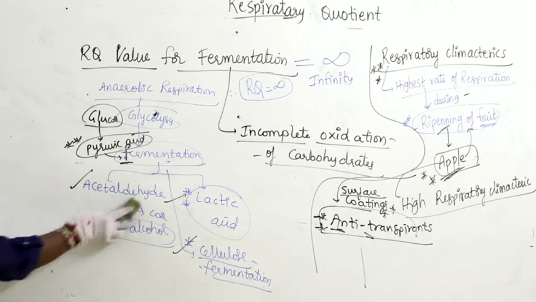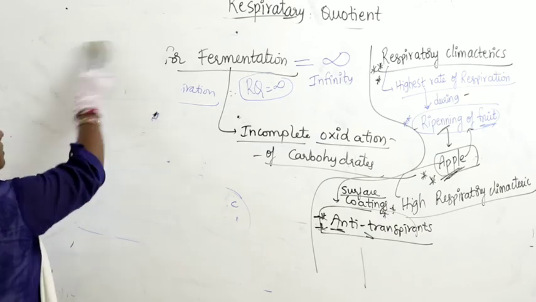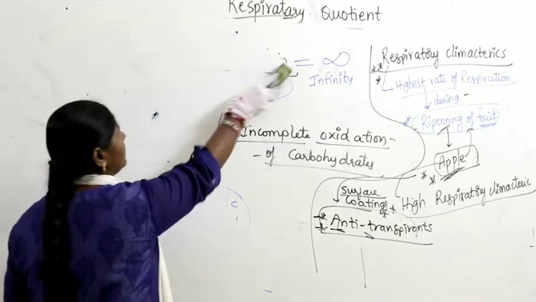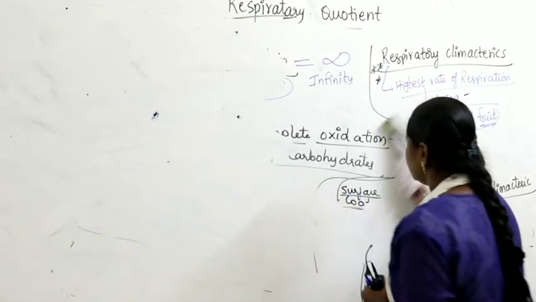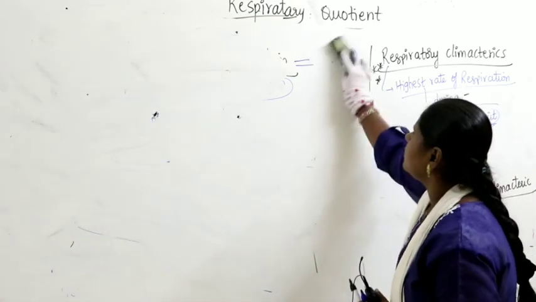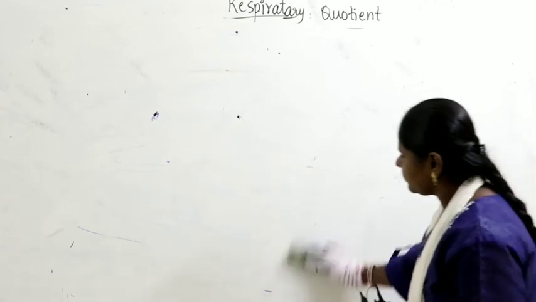So here, if you take some factors which govern the two important major processes, photosynthesis and respiration, among them oxygen also acts as one of the factors governing both photosynthesis as well as respiration.